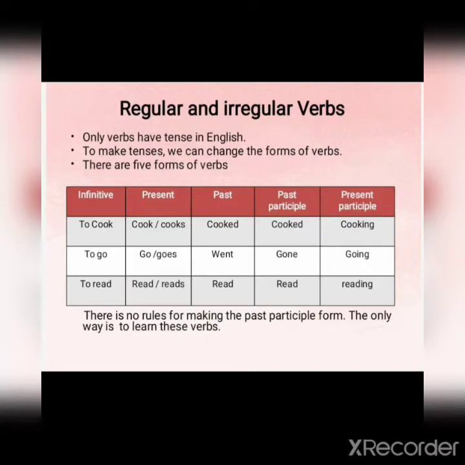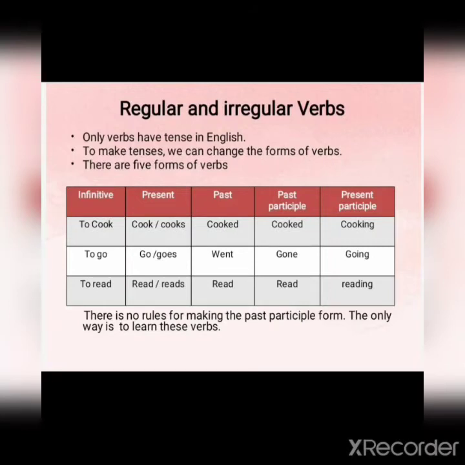Where do we use cooks? After the third person singular, we use the verb cooks. Add s to the verbs. Then past tense, cooked. Past participle, cooked. Usually, when the past tense is cooked, with d or ied added, the same thing will come in the past participle. For example, cooked here. Work, worked, worked. Looked, carried, like that it comes. Then present participle is ing, cooking.